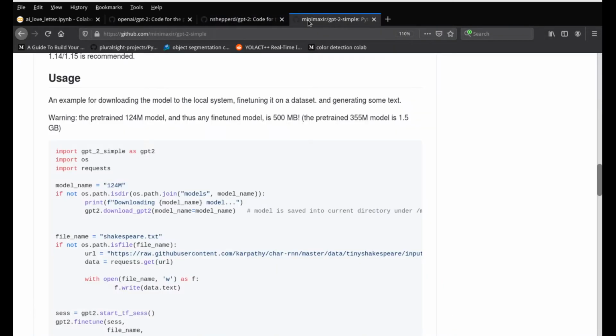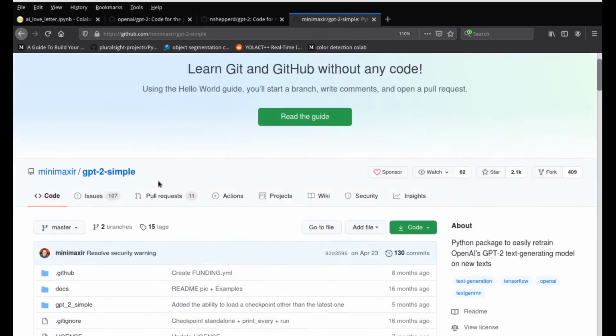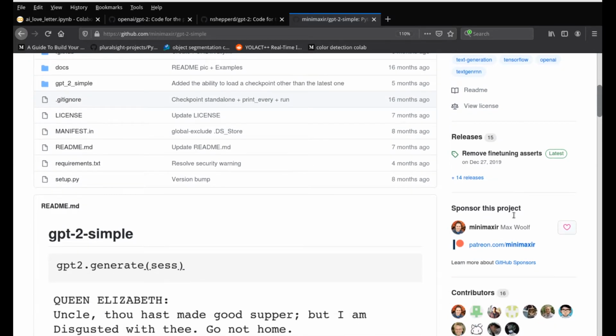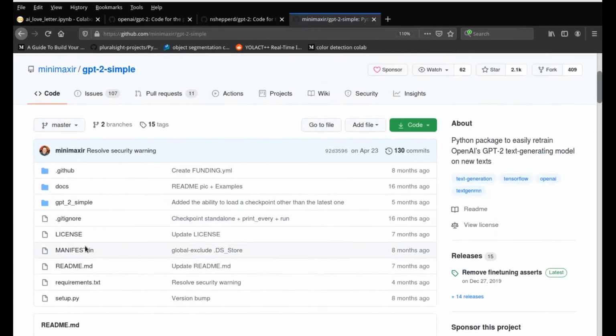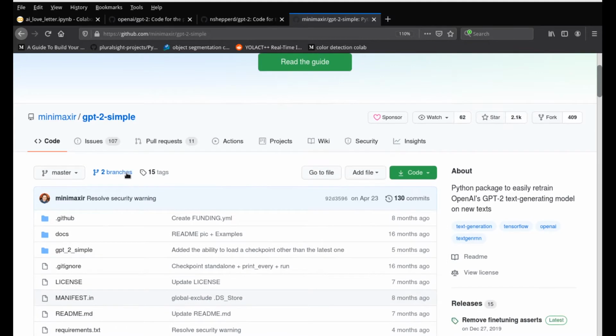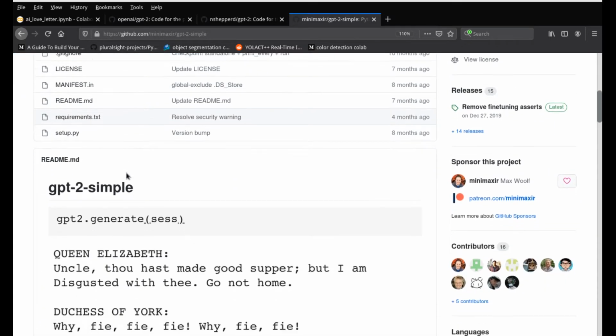The next step was by this gentleman. His name is Max Wolf, if I'm not mistaken. Yes, Max Wolf. He made a very nice GPT-2 simple wrapper. What it does is he created a PyPI version, so you can use pip install to install GPT-2. Right off the bat, you can simply go ahead and install GPT-2 Simple, and we'll show how we are using it. You can directly use the GPT-2 Simple code in your application. It made the job very simple and very easy.